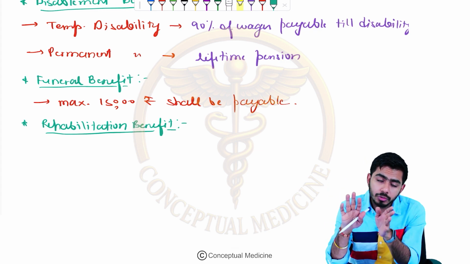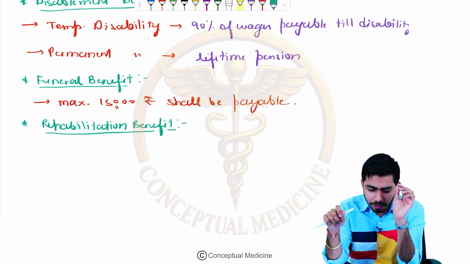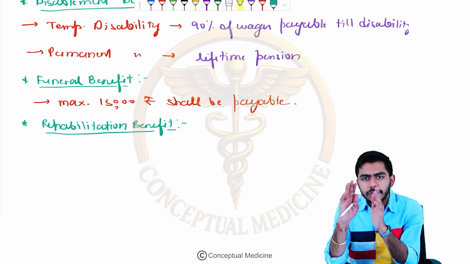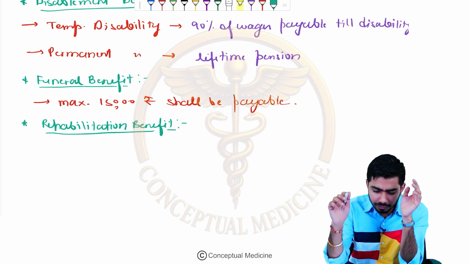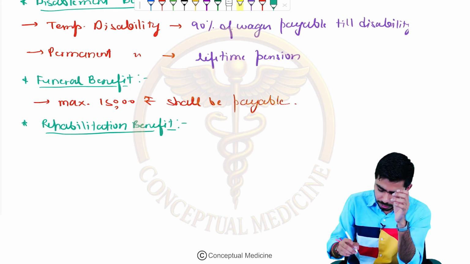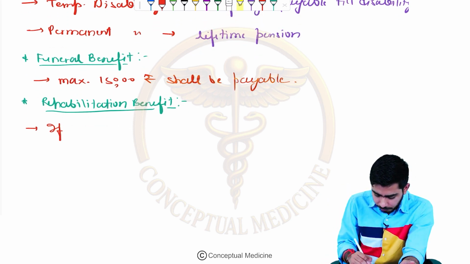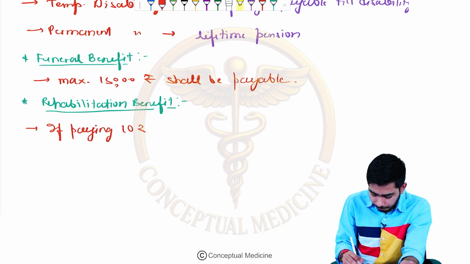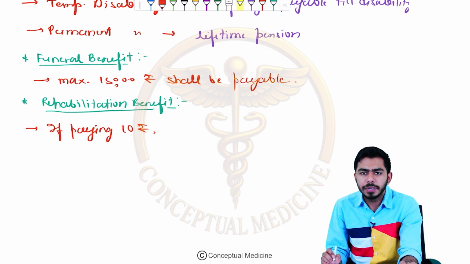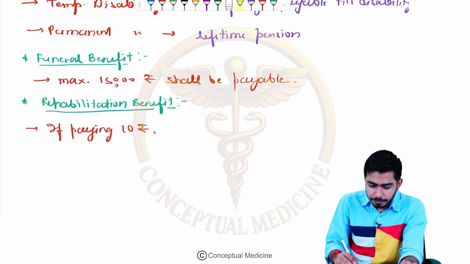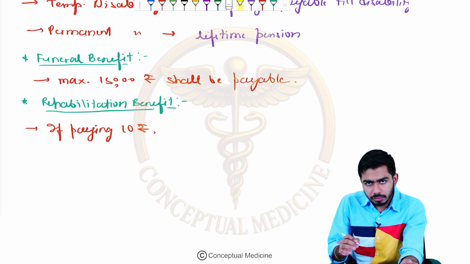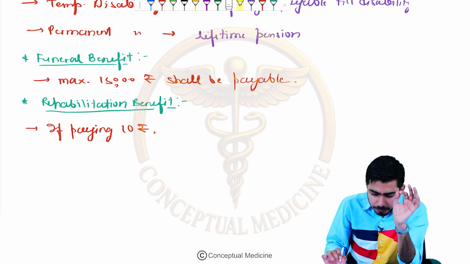They will continue to get the medical treatment free of cost if they pay 10 rupees every month. If they are paying 10 rupees, then the medical treatment will be given free of cost to this particular person.